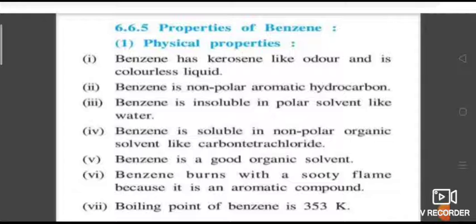Benzene is soluble like carbon tetrachloride. It is a good organic solvent. Benzene burns with a sooty flame because it is an aromatic compound. The boiling point of benzene is 353 Kelvin.